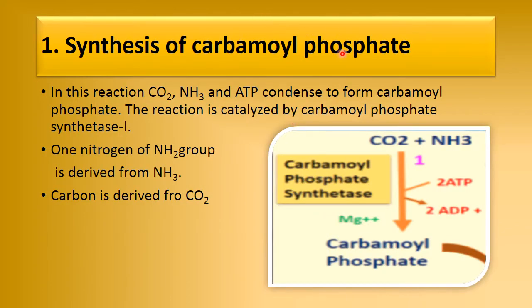And now the first step. In the first step, carbon dioxide and ammonia condense to form carbamyl phosphate in presence of magnesium ion, and here 2 ATPs are utilized, and the enzyme responsible for it is carbamyl phosphate synthase. In this cycle, 1 nitrogen, the NH2 group in urea, is derived from ammonia, and the carbon is derived from CO2.